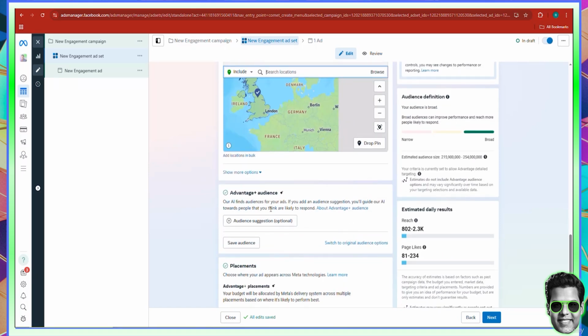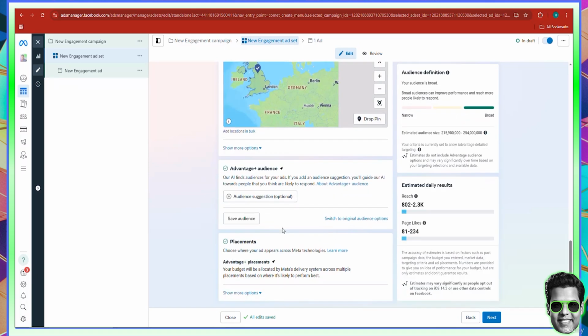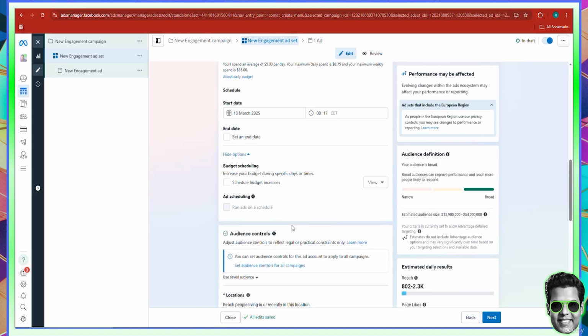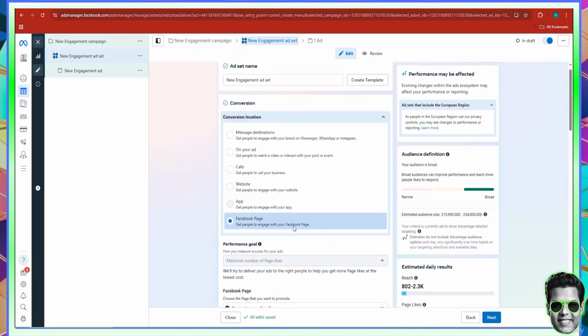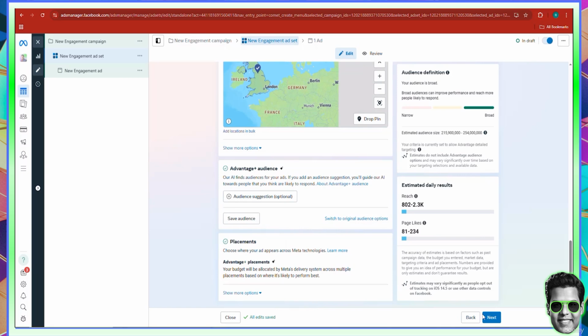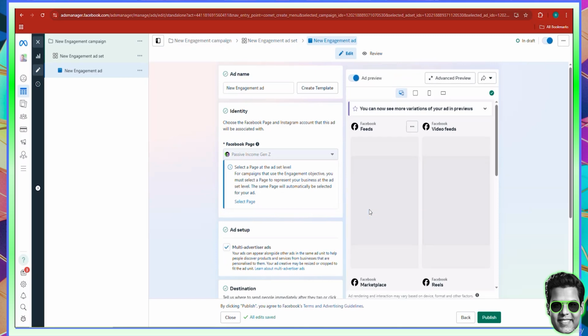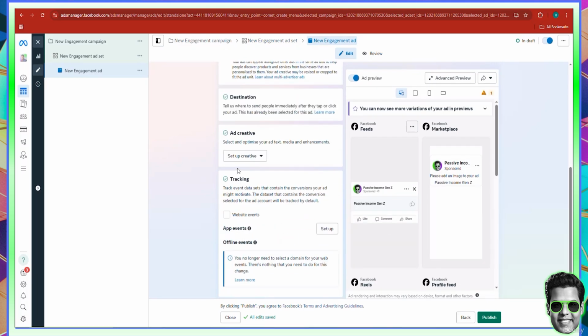So the audience here, no need for anything here. No need for anything here. You can just move on. Now here, they didn't ask me yet for the ad creative for some reason. Let's click on next. And then here, I didn't attach any ad or any creative, because here in the ad creative, you need to set up an ad creative.